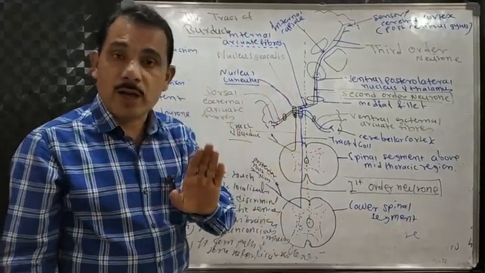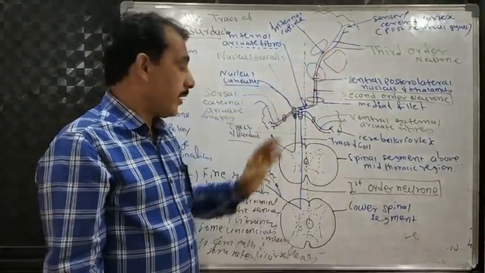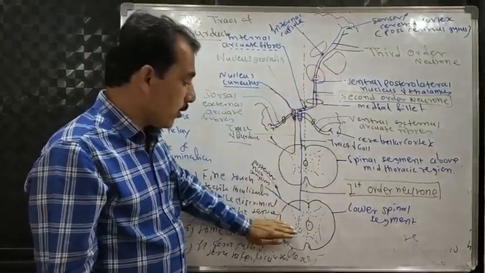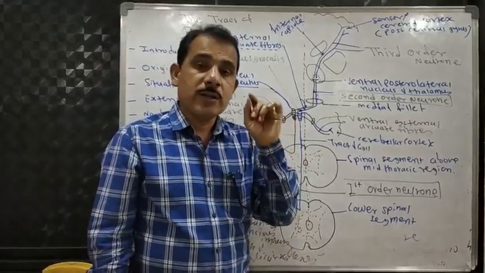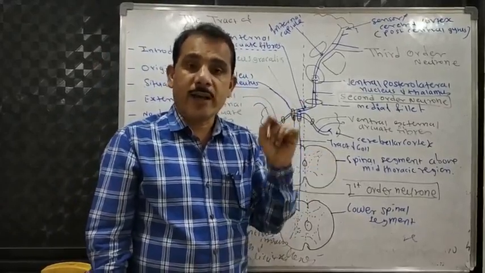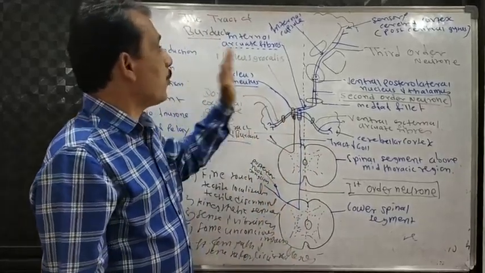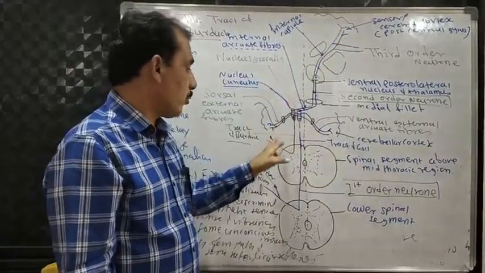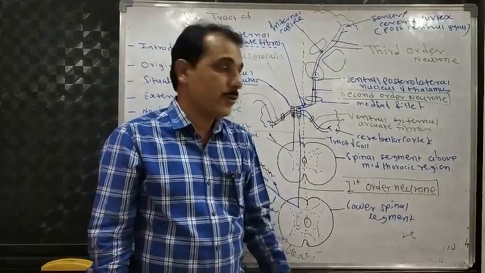If the tract of Goll is asked, you have to draw this one only, drawn in blue color. And if the tract of Burdach has been asked, then you have to draw this one. But you have to show the lower segment and upper segment in both tracts, by which we can understand and explain where it originates and how it lies. So these are the important ascending tracts. The tract of Goll is shown in the blue lines and the tract of Burdach in the black line. That's all. Hope you enjoyed the lecture.